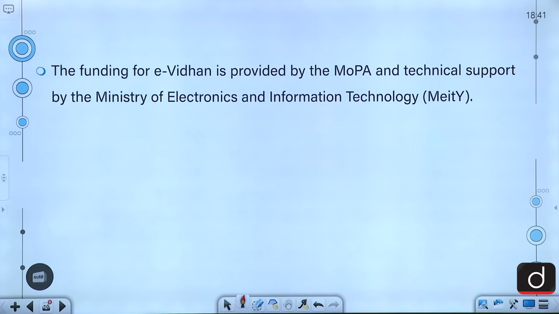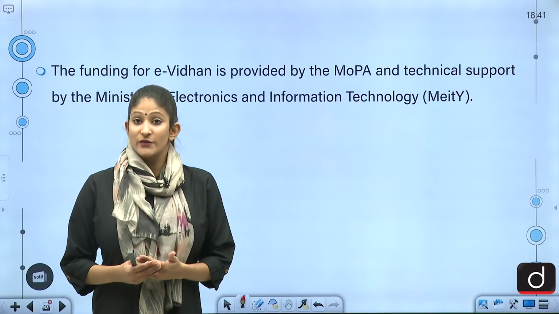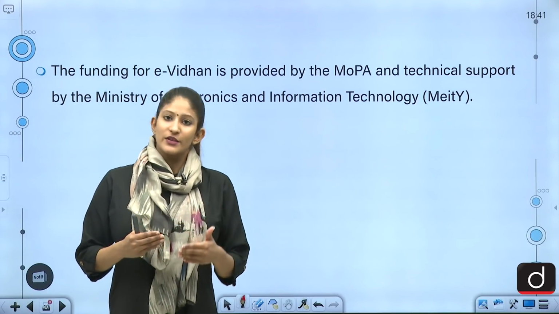Moving on, the funding for E-Vidhan is provided by the MOPA and technical support by the Ministry of Electronics and Information Technology. Be very careful with the dissection of the program as well, dissection of any mission as well, because it may ask in a reversed manner.